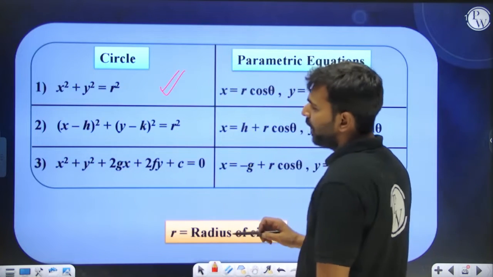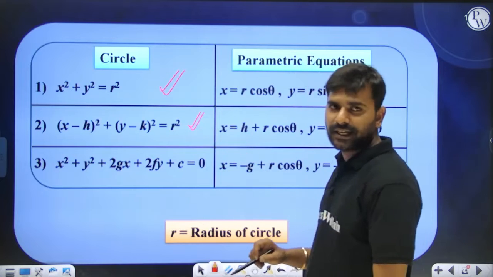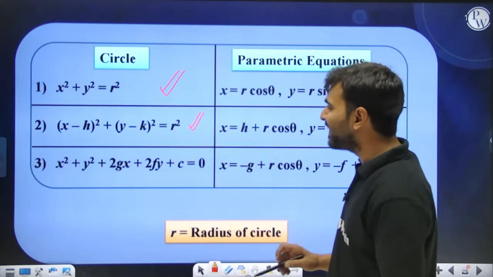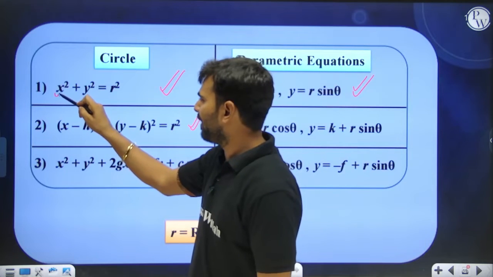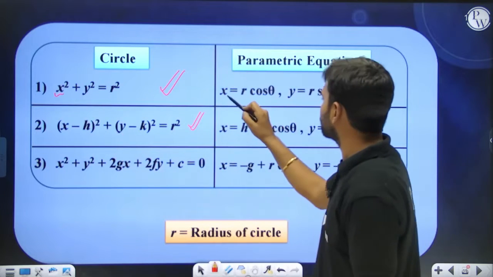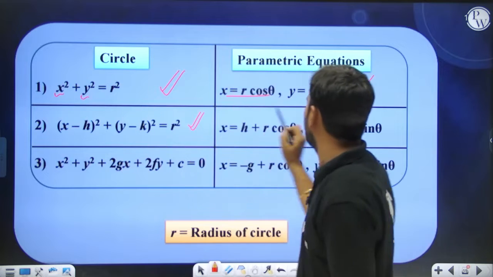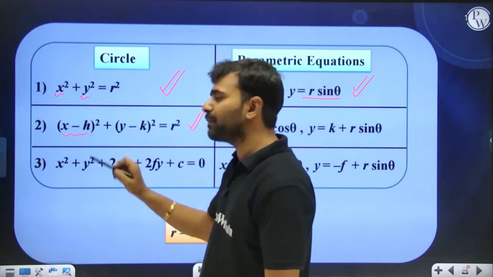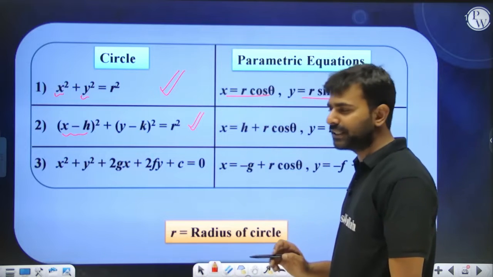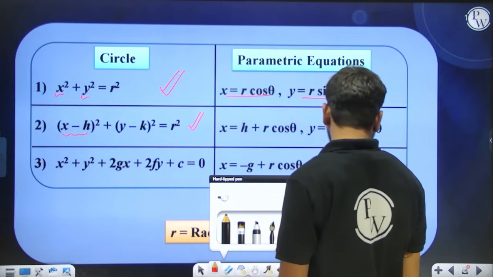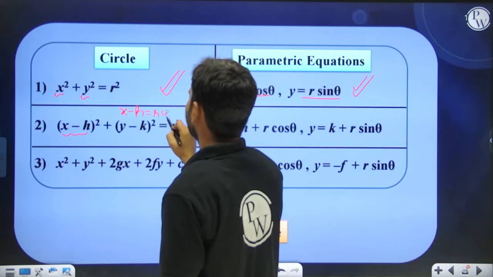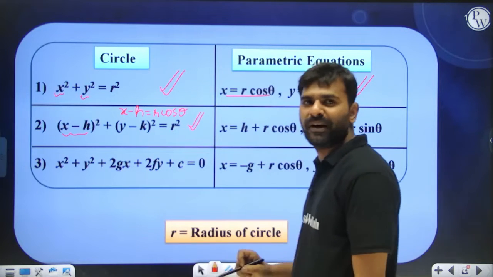Now, if the circle is not standard, let's say the circle is centered at h comma k, then in that case, over here you have taken x equal to r cos theta and y equal to r sin theta. On a similar pattern, you will assume x minus h as r cos theta. The moment you assume x minus h equal to r cos theta, the value of x is going to be h plus r cos theta.